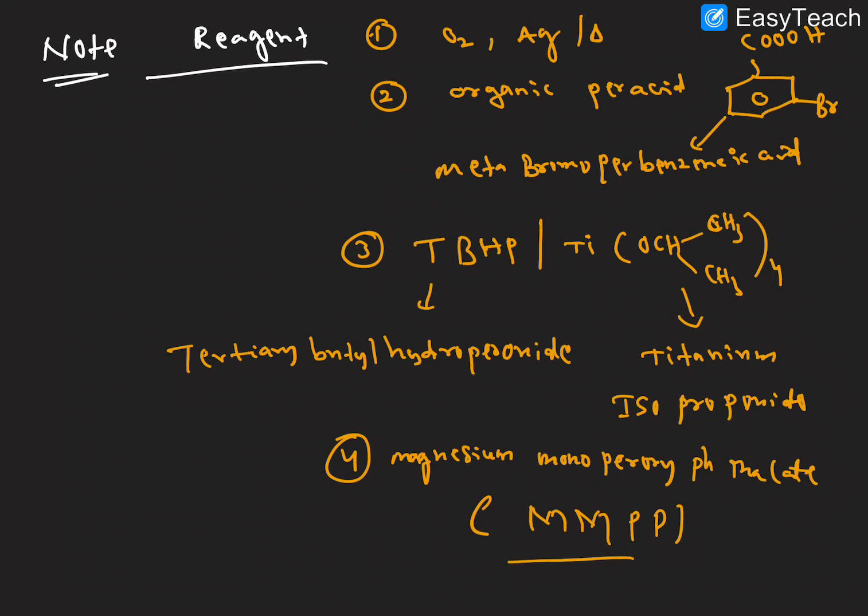This is indicated simply by capital M, capital P, MMPP, okay, and TBHP, right? These are the epoxide-forming peroxide reagents. Let us discuss one example so you can get a very clear idea.